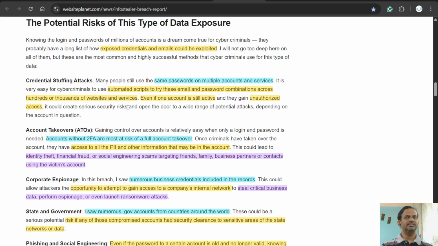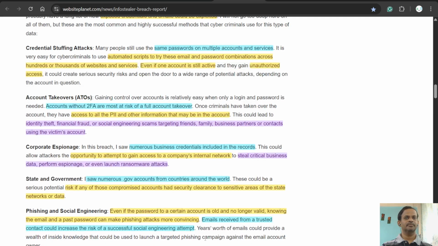This could create serious security risks and open the door to a wide range of potential attacks, depending on the account in question. If that other account which they got access to through your same password policy is related to financial or money matters, your financial portal, then it's a serious risk. And if it is not related to social media or financial accounts, then the risk is minimal, but still the risk is there.